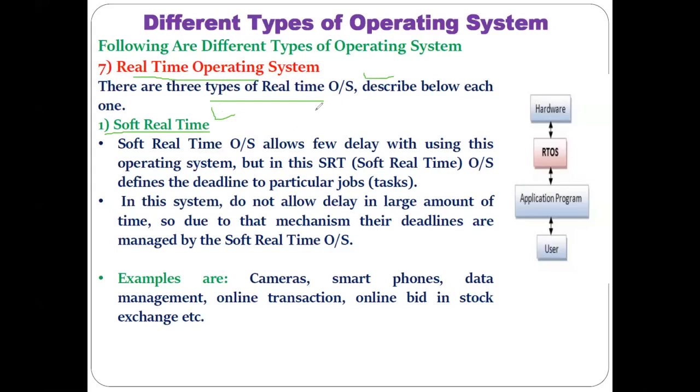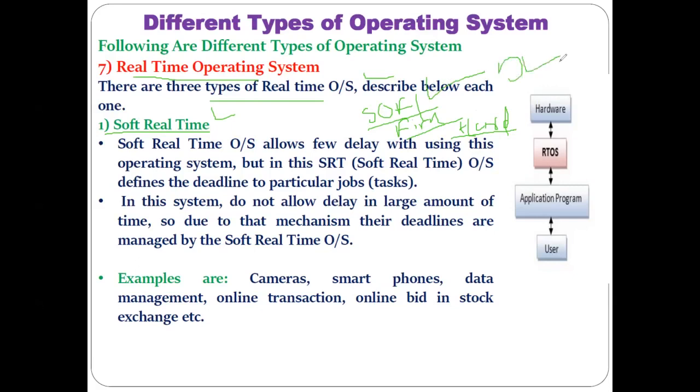Soft, then second we have the firm or middle real-time operating system, and third we have the hard real-time operating system. Now this division of real-time operating systems is done based on deadline constraint.